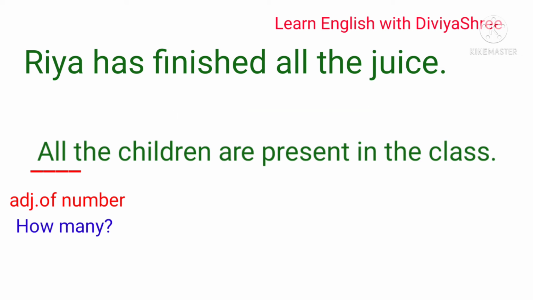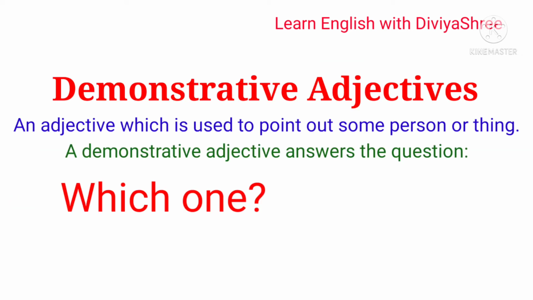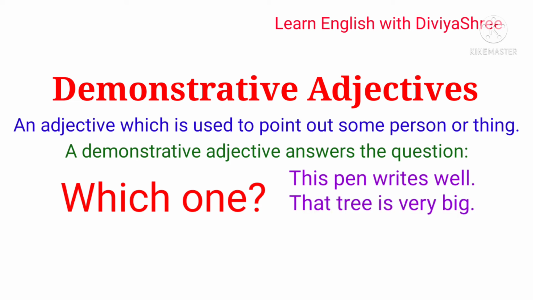Now, let's move towards demonstrative adjectives. What are demonstrative adjectives? Let me give you a few examples, then it will be very clear. This pen writes well. That tree is very big.